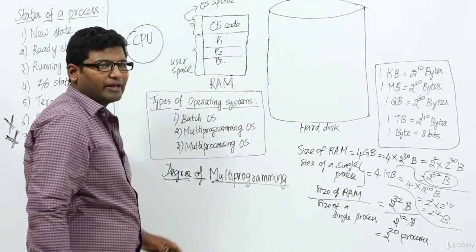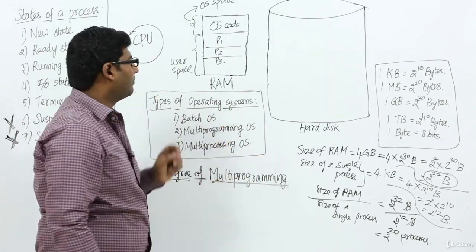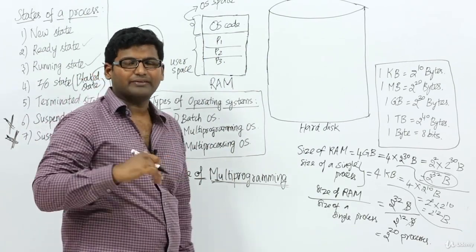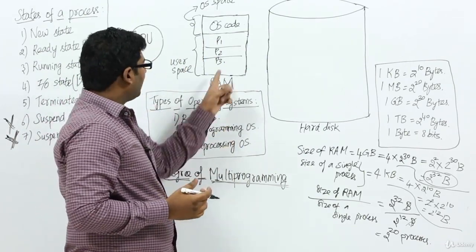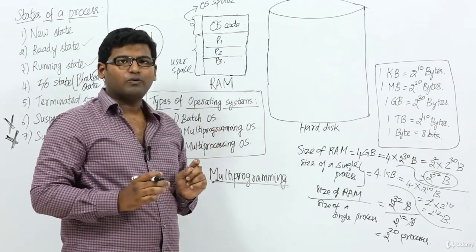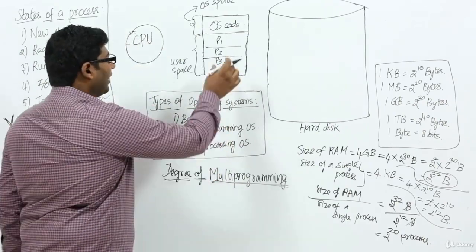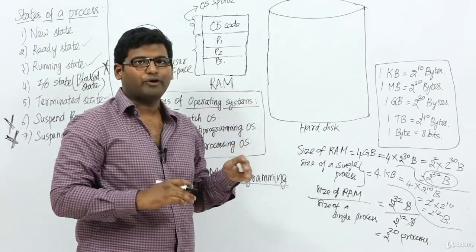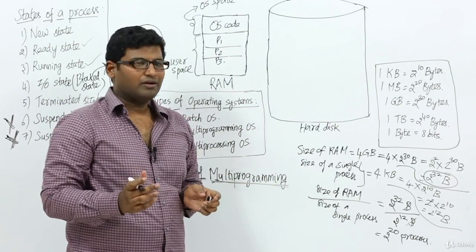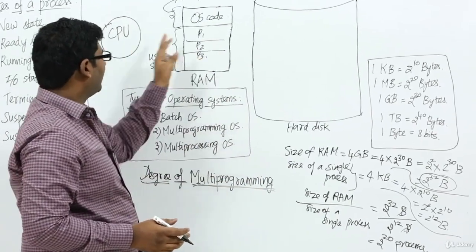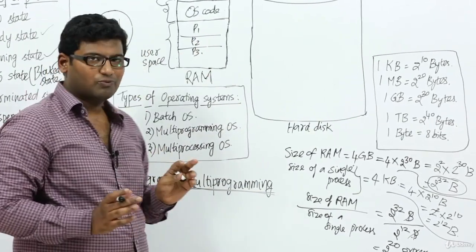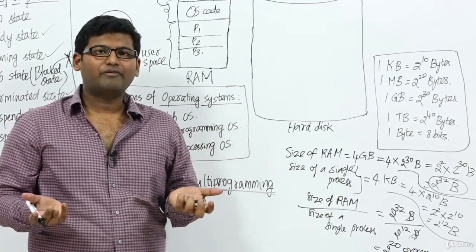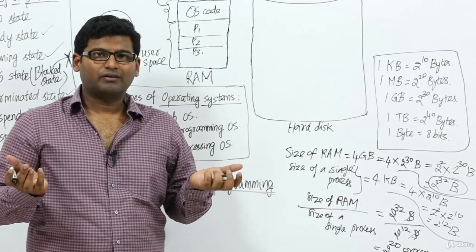By having this, I'm going to have a lot of advantages. Why? For example, let us assume P1 is being executed by the CPU. Now let us assume P2 needs IO. P2 can undergo IO, which means it can read data from some IO devices. And whenever P1 is done, P3 can continue with the CPU. So I'm making both the CPU as well as the IO devices work in parallel, right?